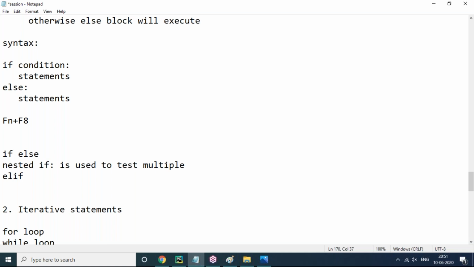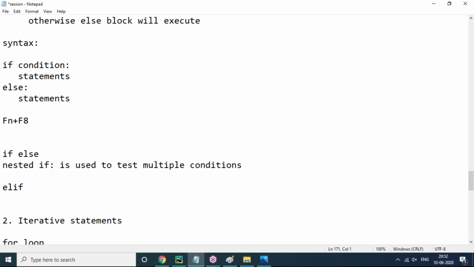In that context, we can use nested if. The definition of nested if means what? A if block or else block which is having one or more if else blocks is called nested if. Generally we can call it as if within the if or else within the if.